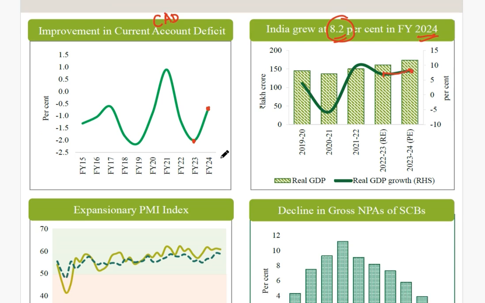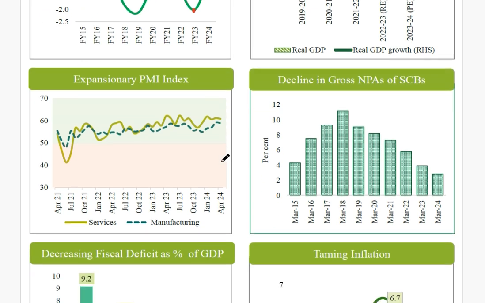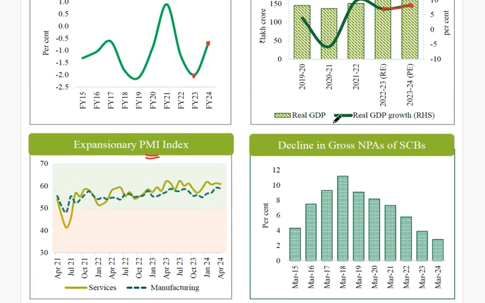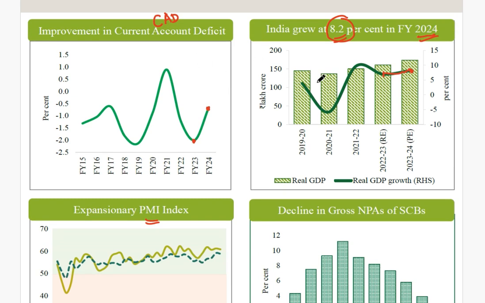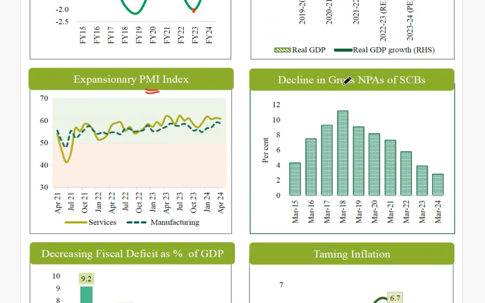Now, if you talk about the PMI index here, this is the production manufacturers incentive index. This is not important for your exam. Just go through the important ones. CAD is important, growth rate, real GDP is important.